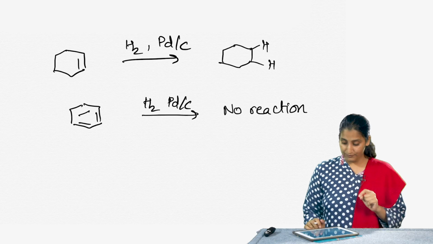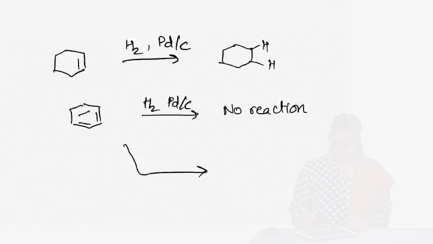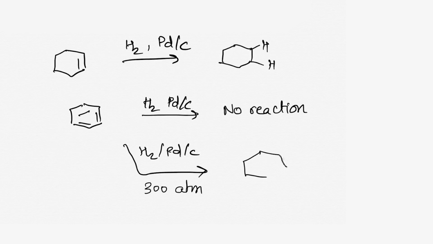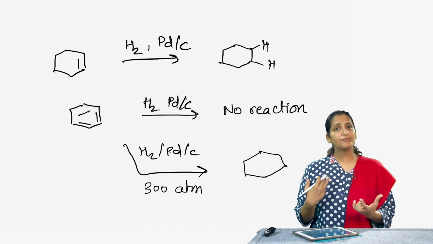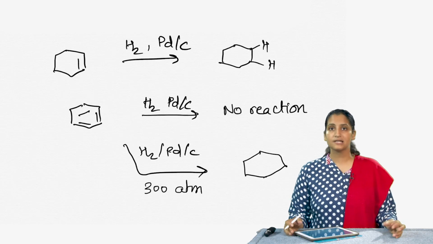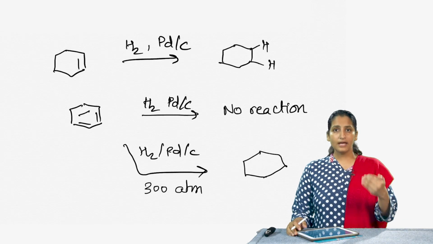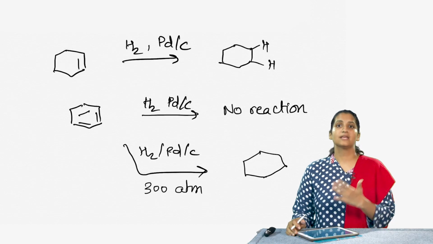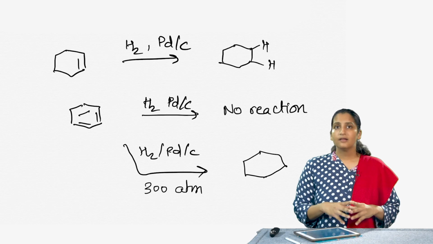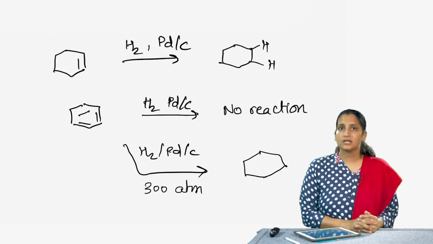On the other hand, if you do this reaction at a really high pressure, so around 300 atmosphere pressure, then we can get benzene to react such that it gives you cyclohexane. So, all of these reactions that did not fit the reactivity of alkenes puzzled chemists, and then they tried to reason why benzene does not react the same way as alkenes. Let us look at one of these reactions in detail.